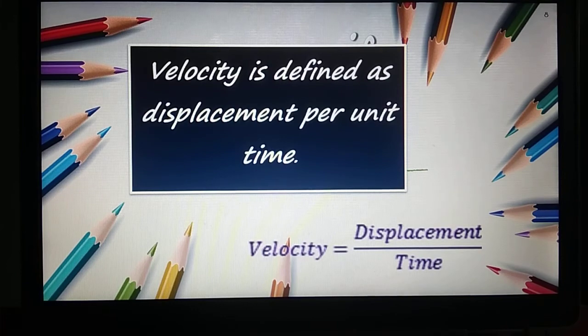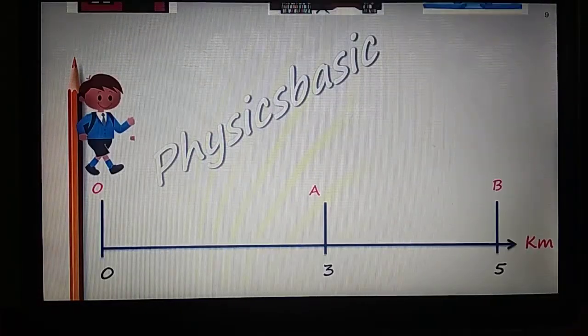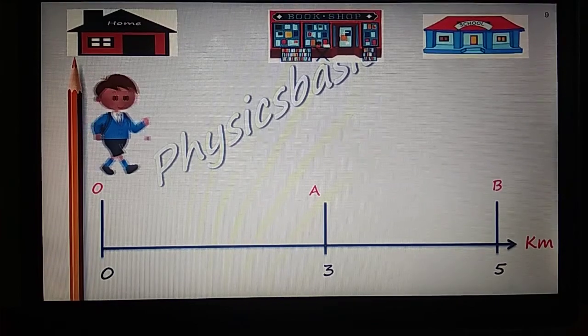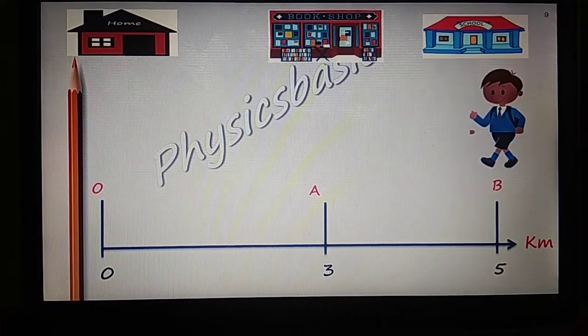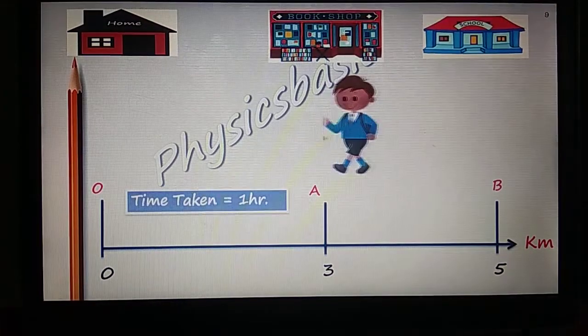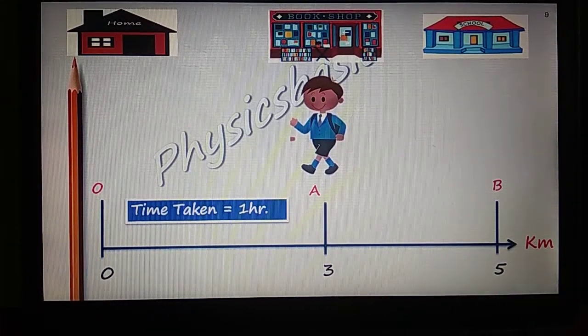Now try to understand the difference between these two terms with an example. Suppose you are going from home to school and on the return journey you come to a bookshop. The time taken for the entire journey is 1 hour.